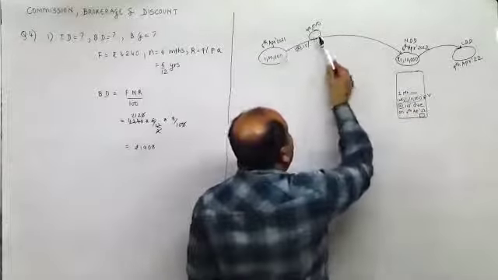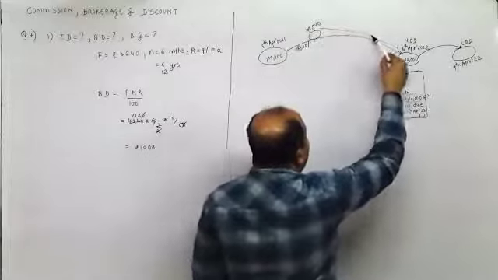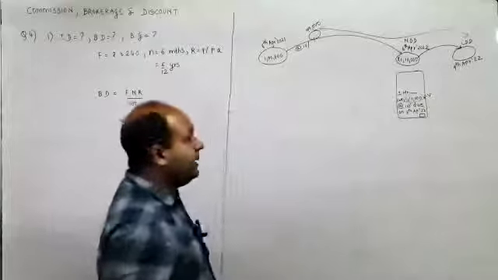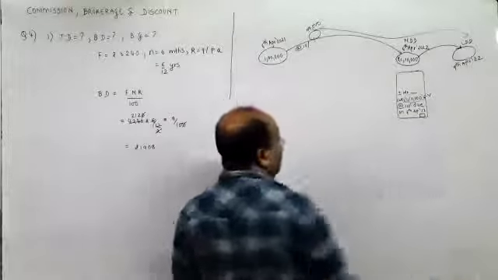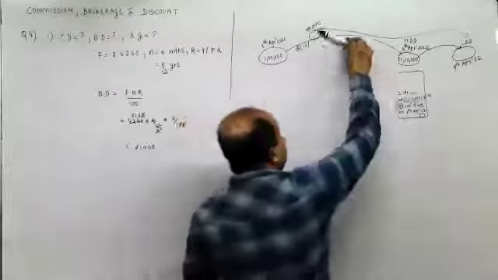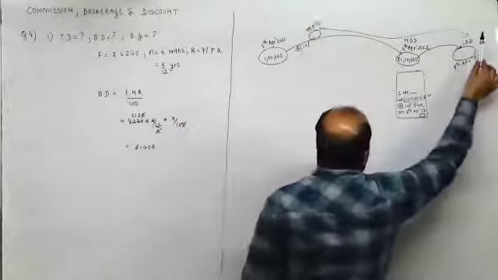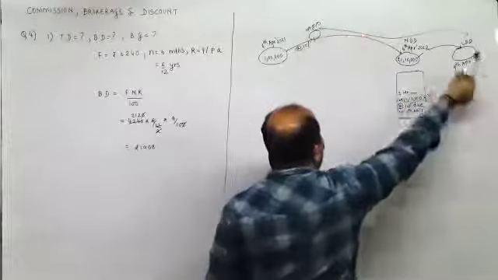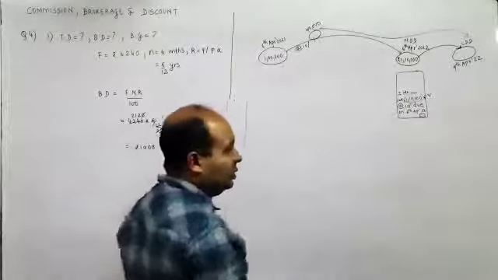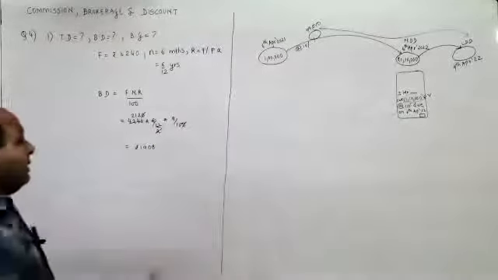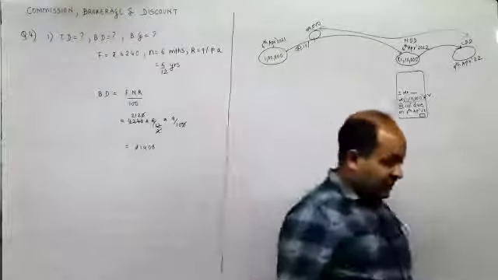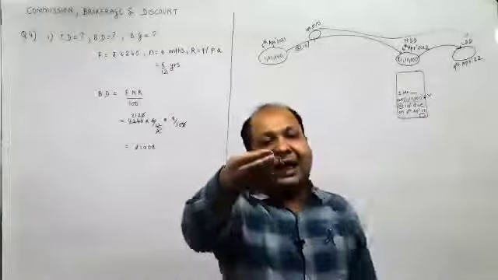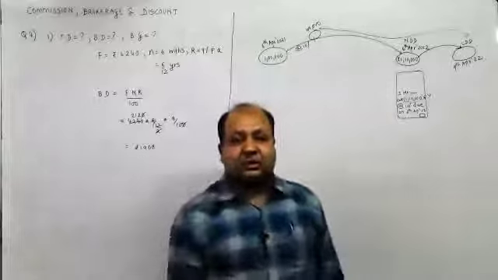Why? Because after 3 days he has a period left of 1 year exactly before he can initiate any case against me. The banker would be considering till this date, and therefore he'll be charging interest till this date. So from this date, 9th April, till 9th April is 1 year, and therefore he'll be charging me interest for 1 year on this amount, 1,10,000. Now if you can recollect what I said, suppose I say Om is a money lender from whom I took 1 lakh rupees today, 6th April 2021.